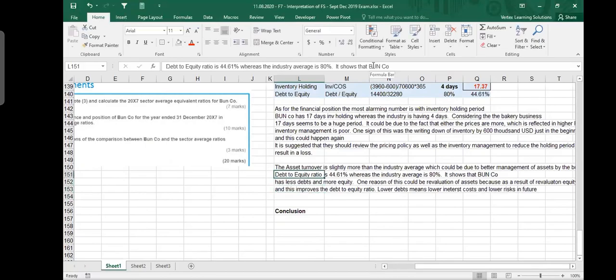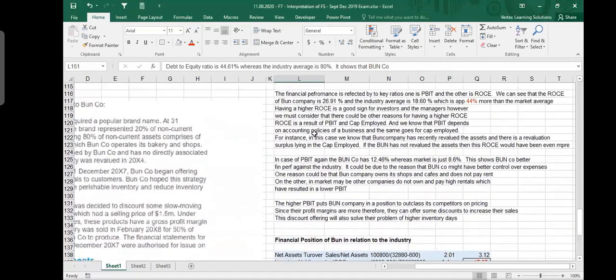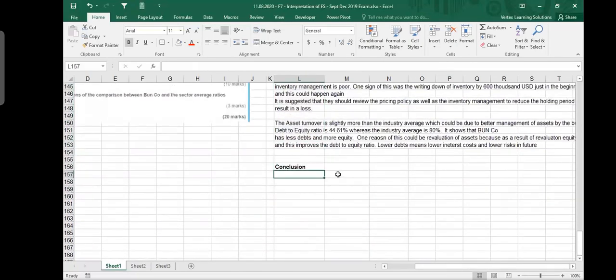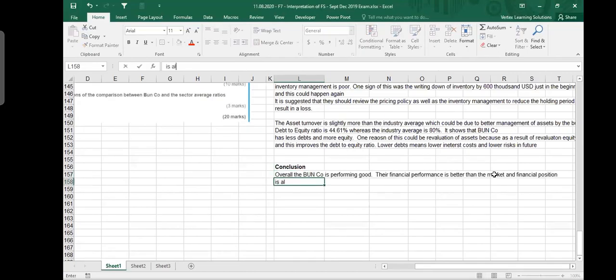That's all. So 4 marks for this part, 4 marks for this part, and 2 marks for conclusion. So overall, you can say that one company is performing good. Their financial performance is better than the market, and financial position is also strong. In one line, make a straight away conclusion first, and then you can make some other points. If you want to write down some more details, it is your choice. But give the conclusion straight away.